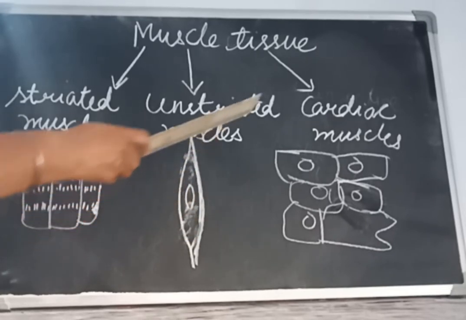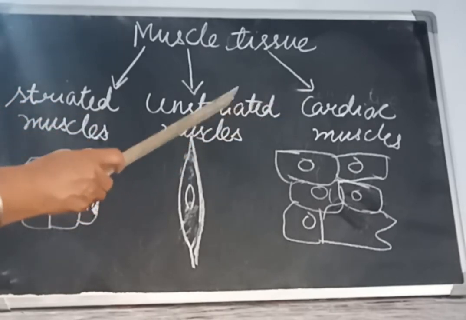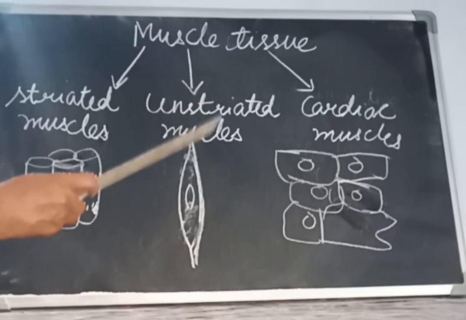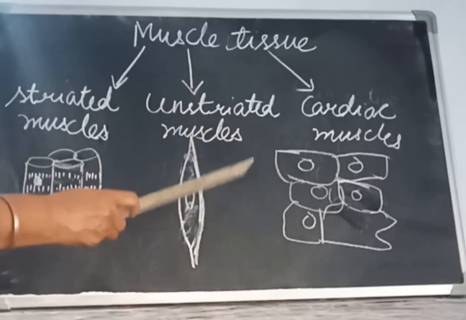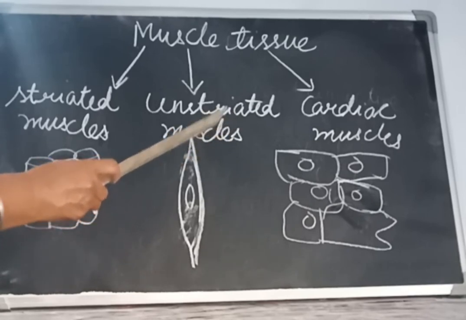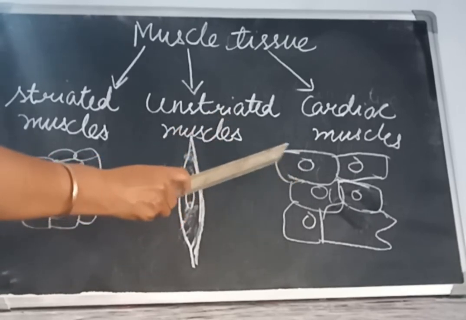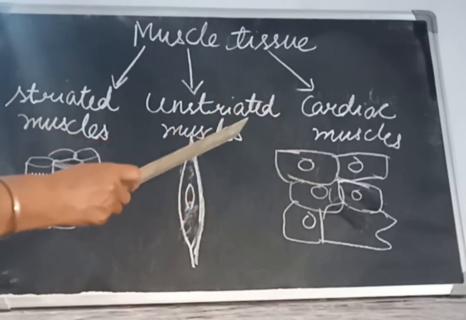And then the third one is the cardiac muscles. These are also involuntary muscles which are not under our control, but they are found only in the heart, and they never get tired. These fibers are also uninucleated, containing one nucleus, but they are branched. That is the difference.